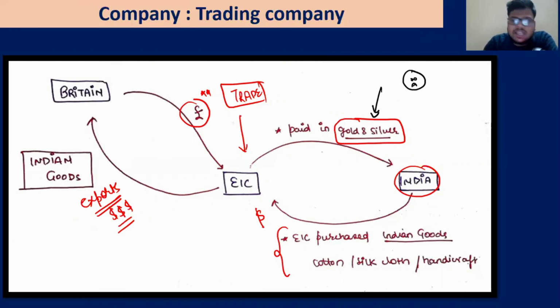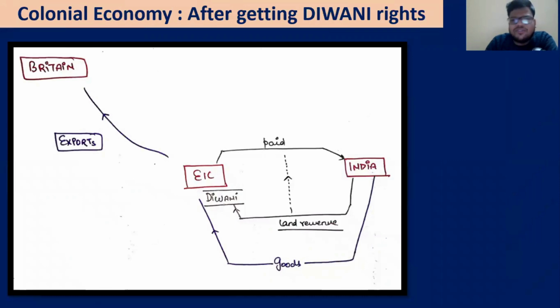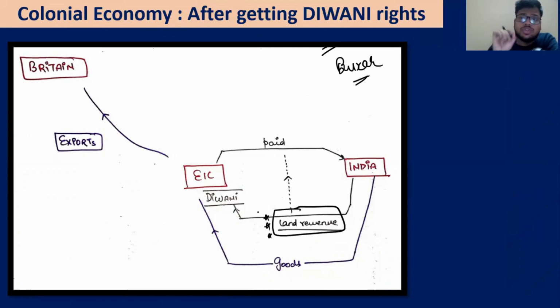Now, this is the idea with which the EIC went ahead, and they thought, from where do we need to pay for these Indian goods, and how should we pay for it? So they decided, or we have seen how they got the Diwani rights post Battle of Buxar. With the Diwani rights, they got all the land revenue from India.